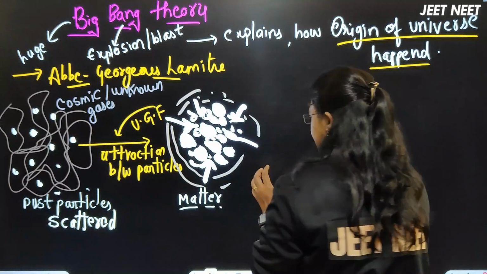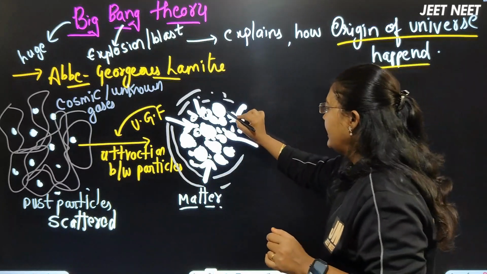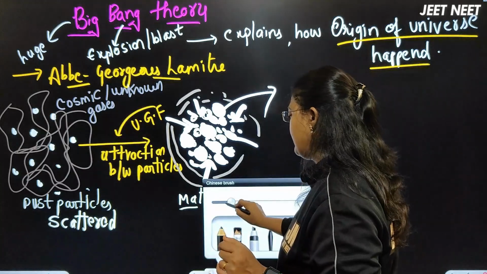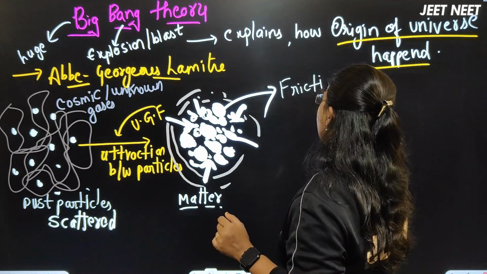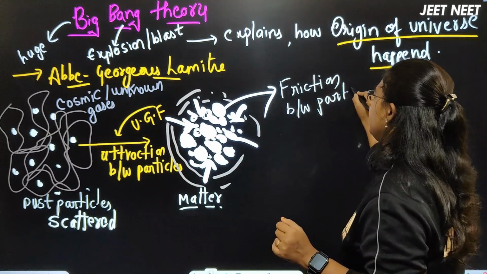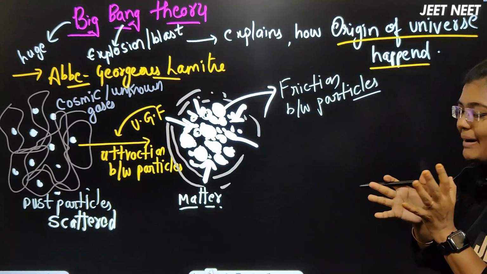The attraction, and the friction between the particles.